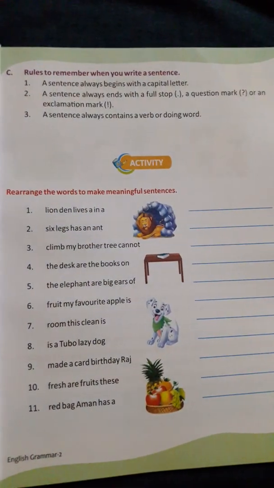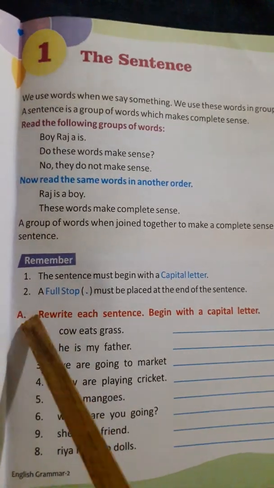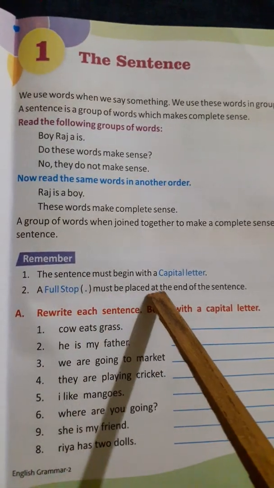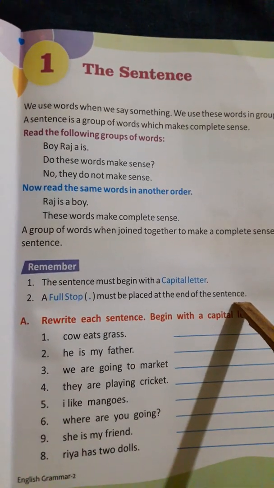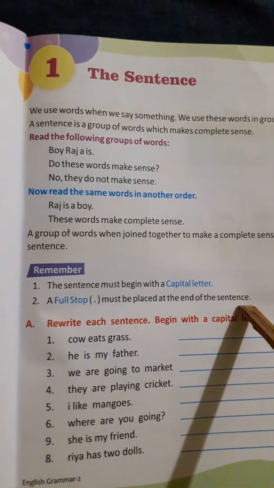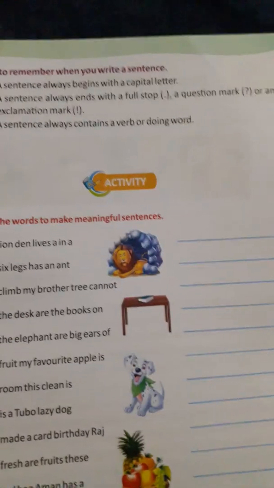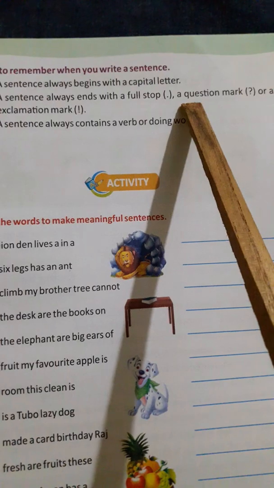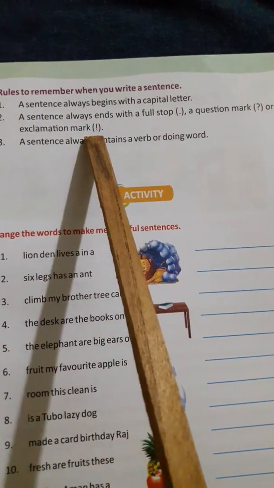As I already told you on the previous page, a full stop must be placed at the end of the sentence. Full stop or a question mark or an exclamation mark, this you will learn in coming classes.